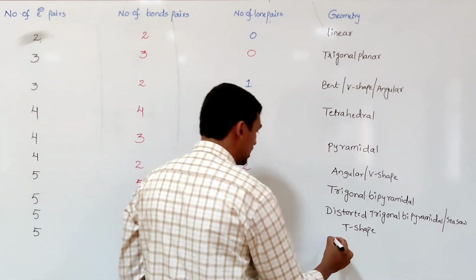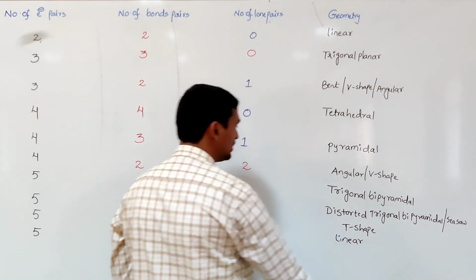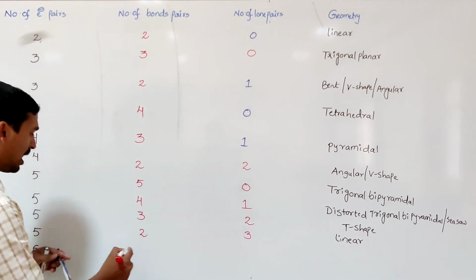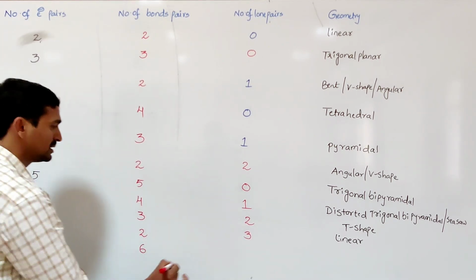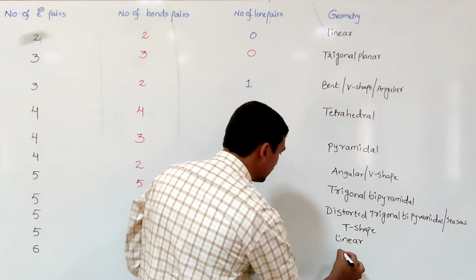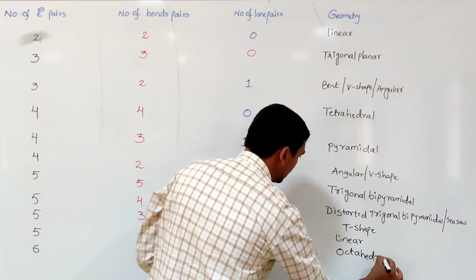The geometry of the molecule is linear. Next, if 6 electron pairs are present, all 6 are bond pairs, with 0 lone pairs. The geometry of the molecule is octahedral.